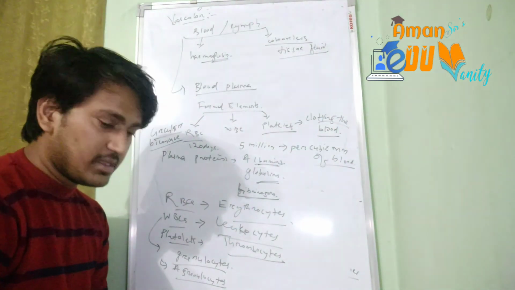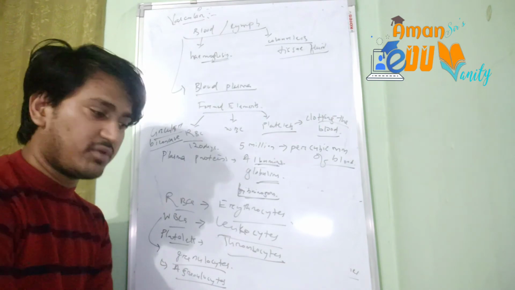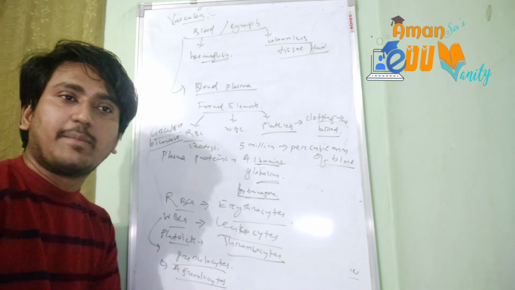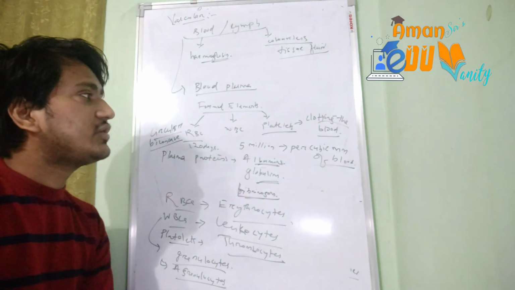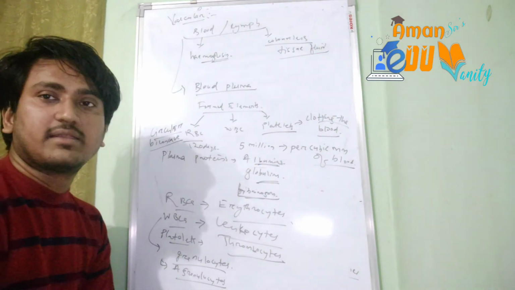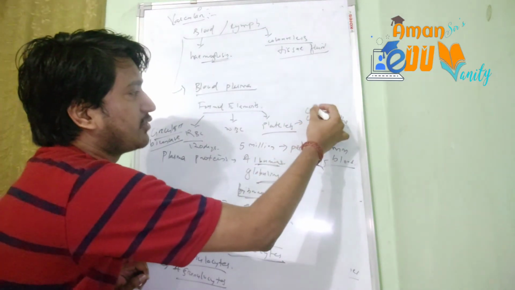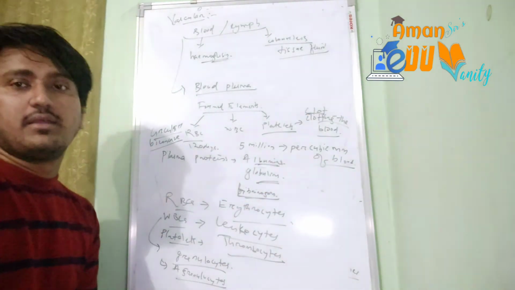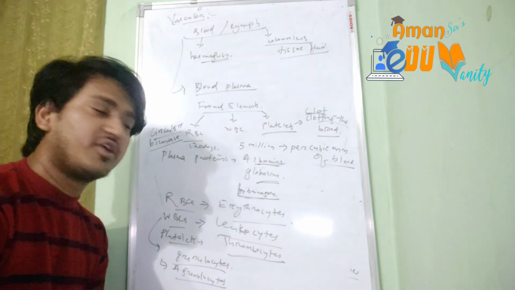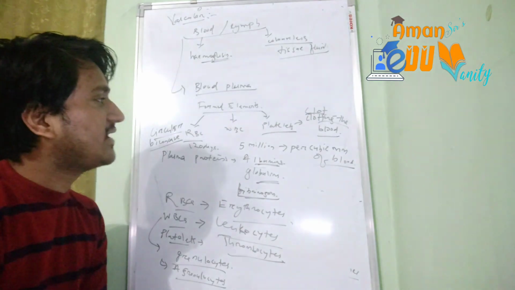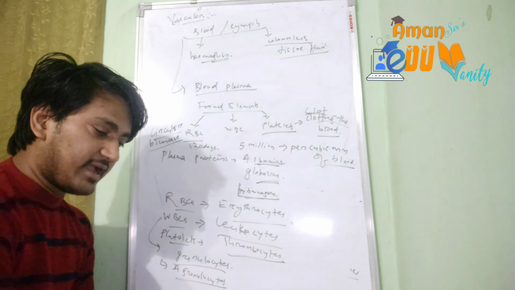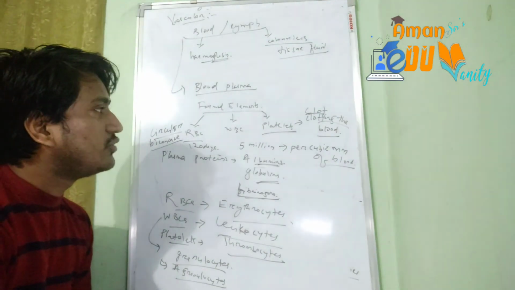Here clotting means whenever we have a cut somewhere in our body, the blood keeps on flowing, but after a few minutes we observe that our blood has stopped and is not flowing. That is due to the formation of a specific structure made by the fibers of the platelets. It is called a clot, and this process is called clotting of blood. So imagine our life without the platelets. Our blood would continuously flow out and we would not be able to survive. So thanks to the platelets, they are clotting our blood for our survival. So these are the different kinds of blood cells: RBCs, WBCs, and platelets.